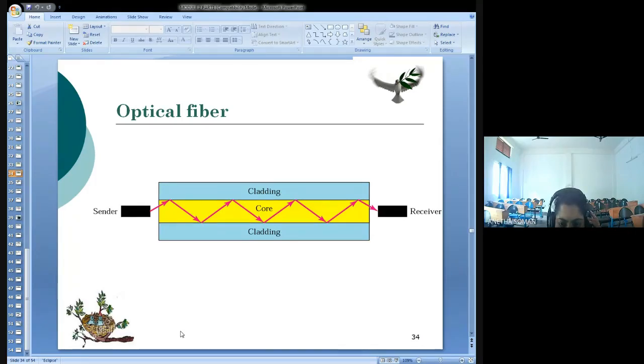The difference in density of the two materials must be such that the beam of light moves through the core and gets reflected. Understood? That is the working. This is how the ray of light passes in an optical fiber.